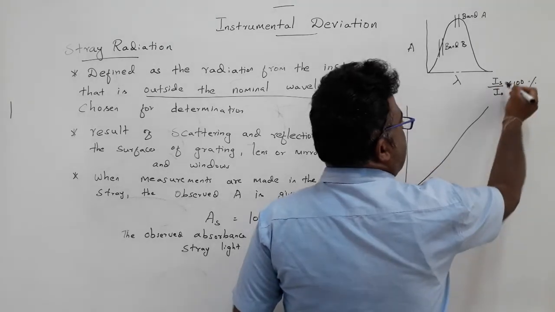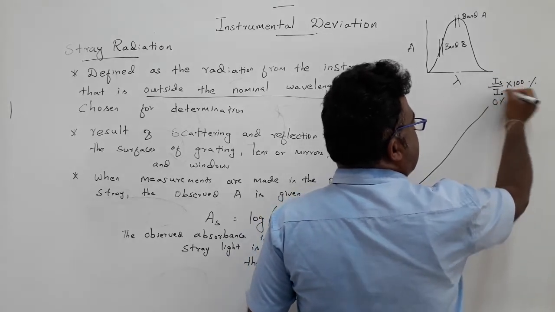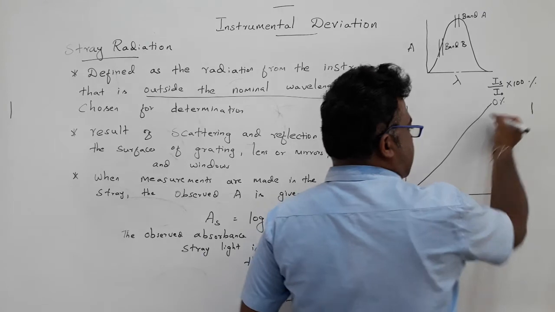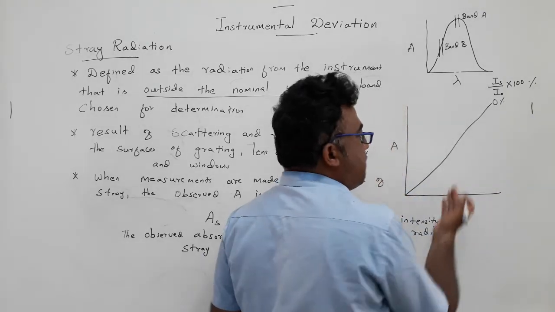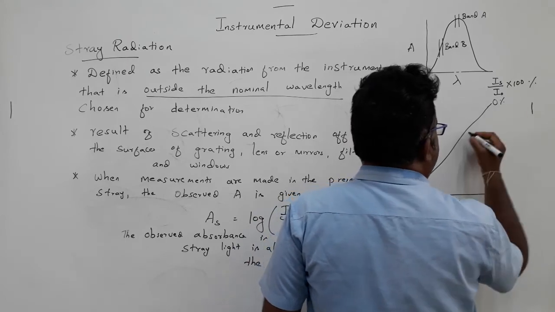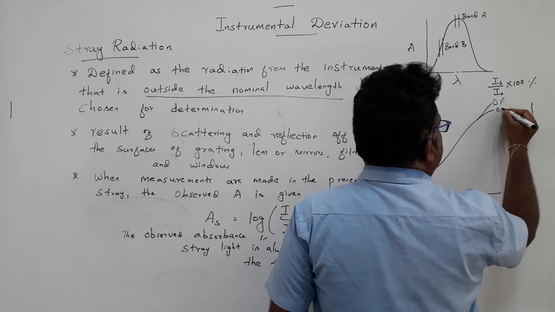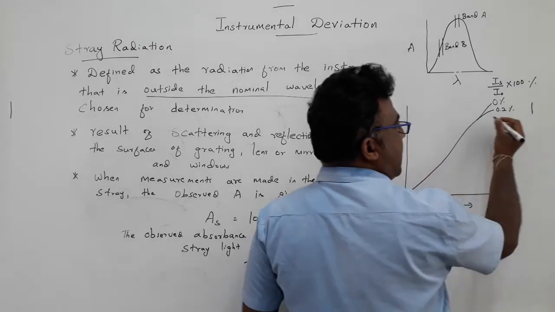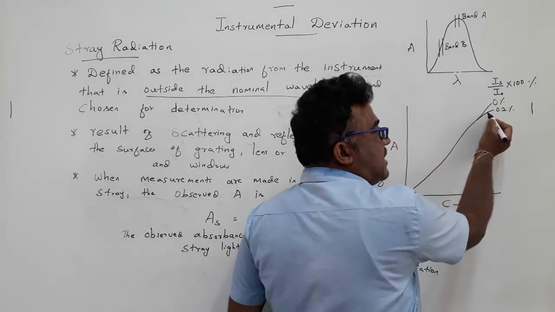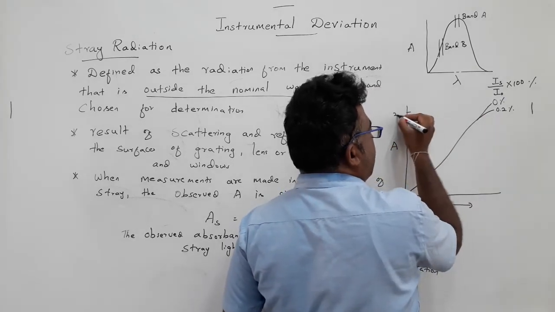If the intensity of stray radiation is 0%, you will get a linear curve, that is, no deviation from Beer's law. With 0.2% stray radiation, it will deviate at a higher absorbance value, most probably at 2.